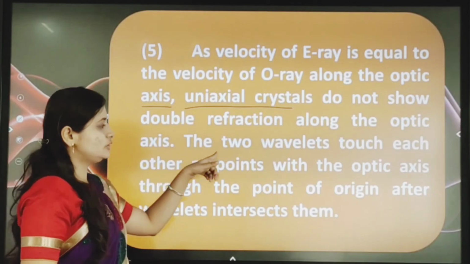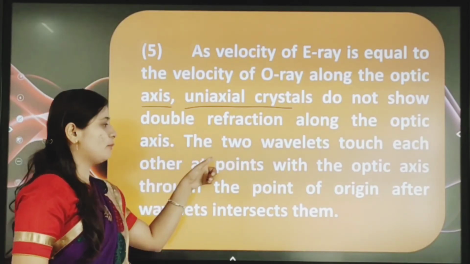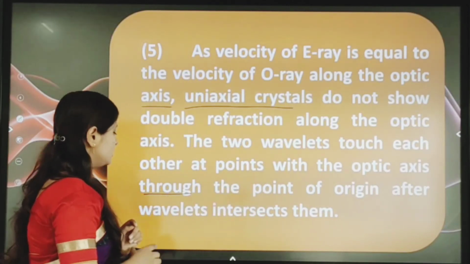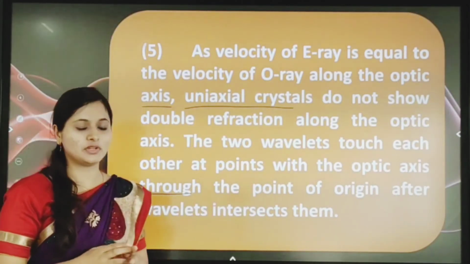So see, thus the two wavelets touch each other at a point on the optic axis through the point of origin, where the wavelets intersect.